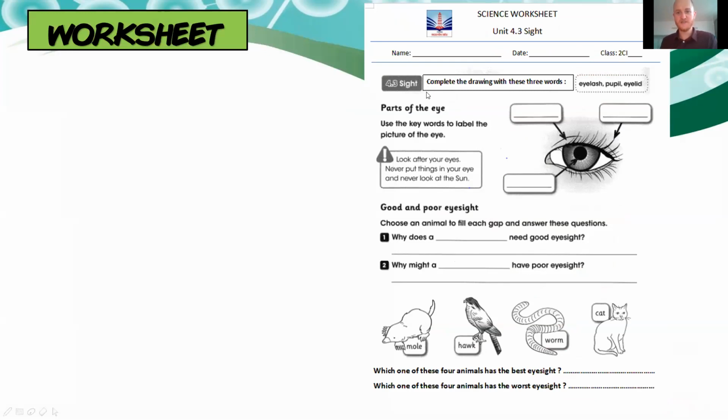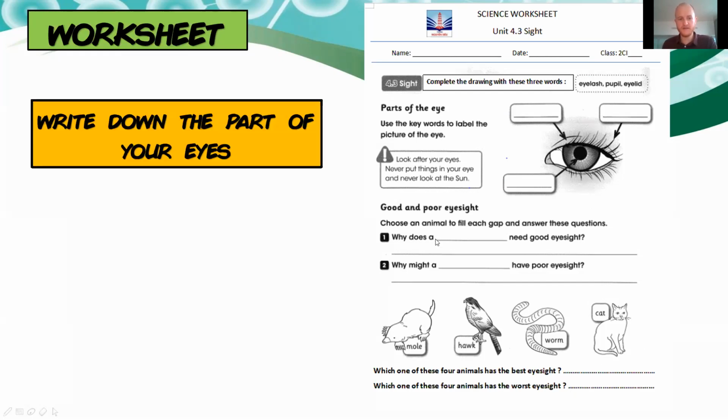This is about your sight. You will have to complete the drawing here with the 3 words we've seen today: eyelash, pupil, and eyelid. Okay, and then you will have to choose which animal has a good or poor eyesight. Here you have a mole. Remember the mole, they live underground. They use their sense of smell. We have the hawk, which needs to hunt food from far away. A worm lives underground, and a cat, okay?